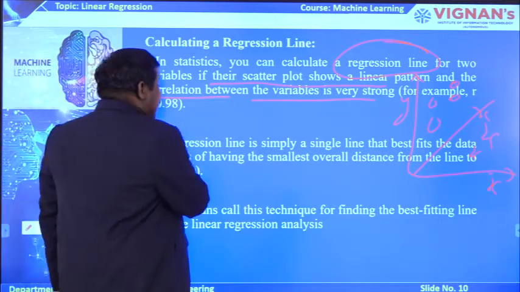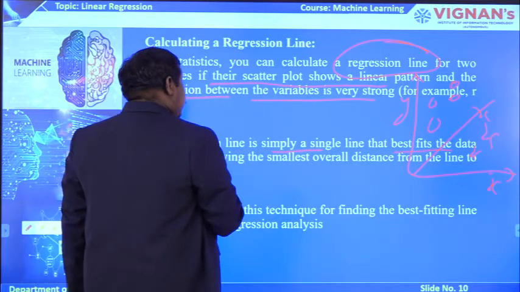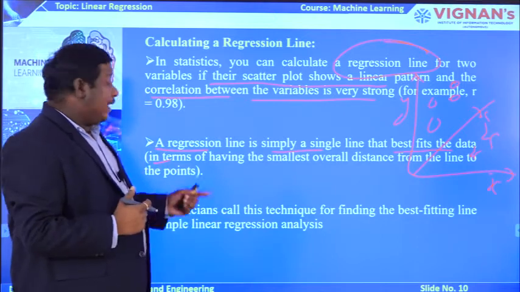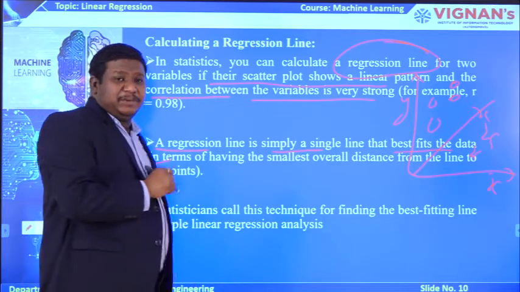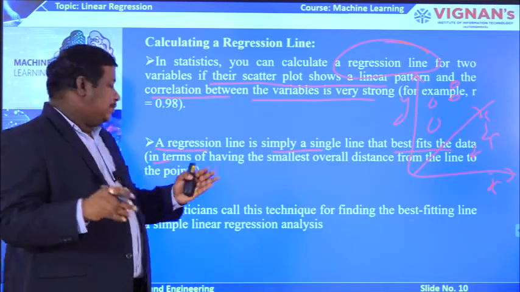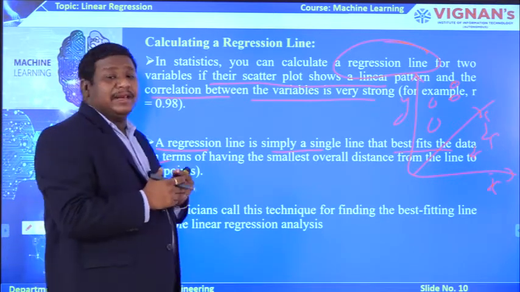A regression line is simply a single line that best fits the data. So, the regression line is like the linear separability line. It is simply a line that best fits the data. That means it is going to align the data into particular separate classes. Statisticians call this technique for finding the best line simple linear regression.